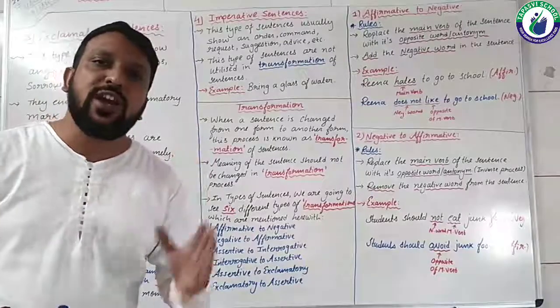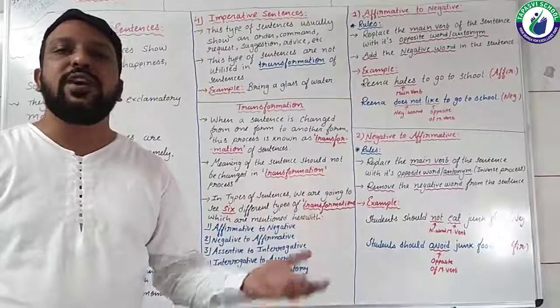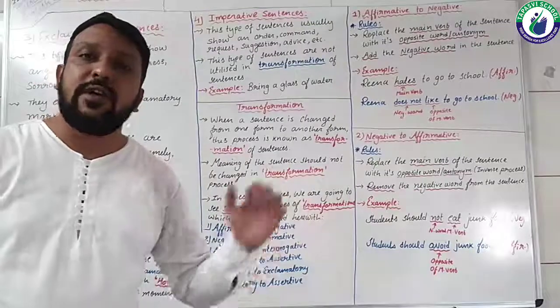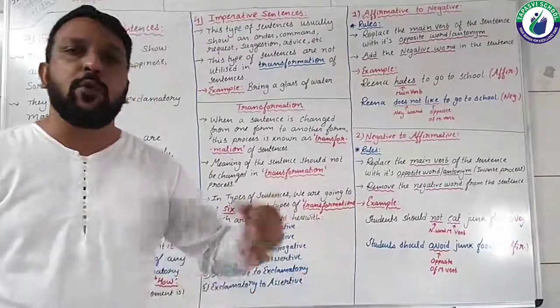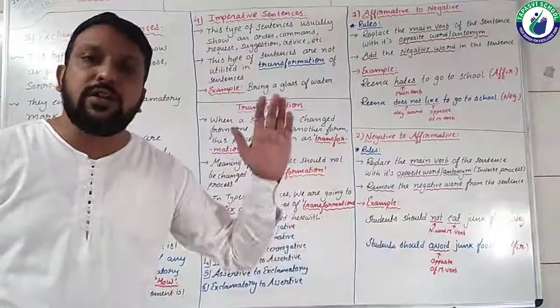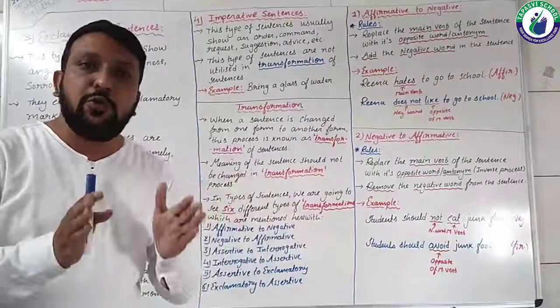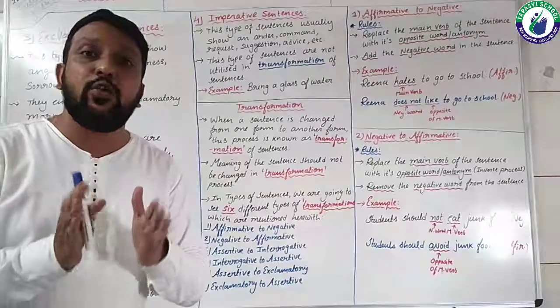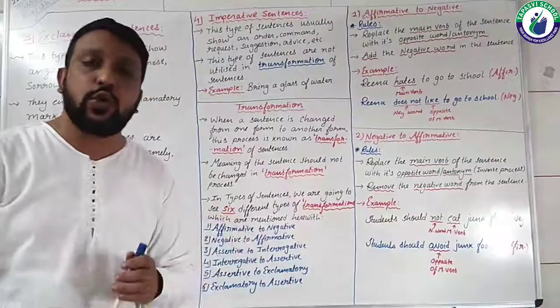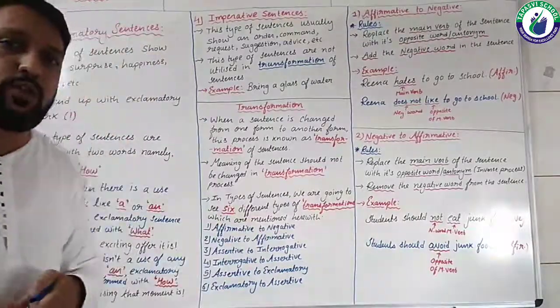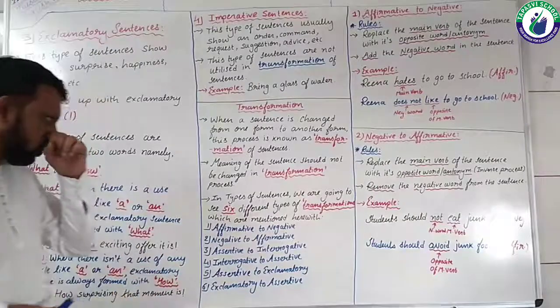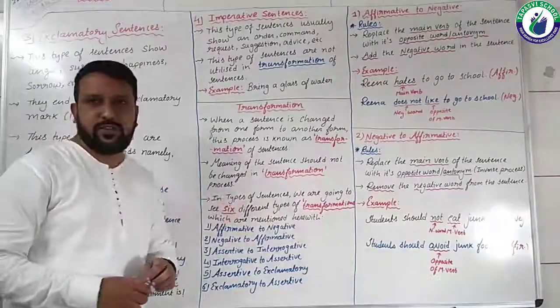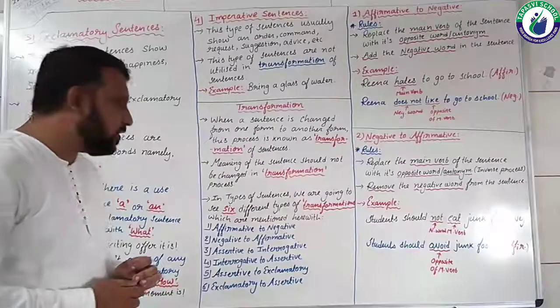So you have to retain the meaning, or you have to retain the sense of the sentence. However, if you change from one form to another, that does not matter, but the matter is you have to retain its meaning. So you have to be very careful, students. Now, how many types of sentences are there? So let's see.